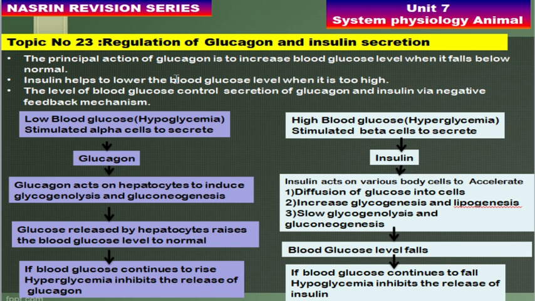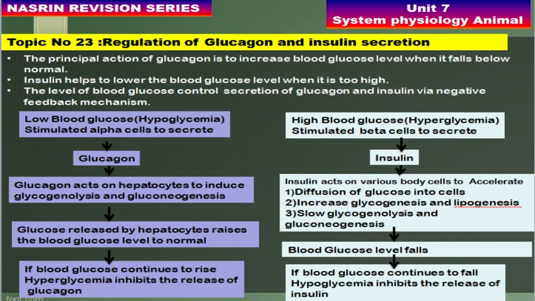Say if the glucose level in blood is low, or if a hypoglycemia condition exists, then it will stimulate the alpha cells to secrete glucagon hormone. Okay. So this glucagon acts on hepatocytes to induce two processes. First, it increases the process of glycogenolysis, and next is gluconeogenesis. As a result, glucose which is stored in the liver is released. Therefore, the blood glucose level comes back to normal.